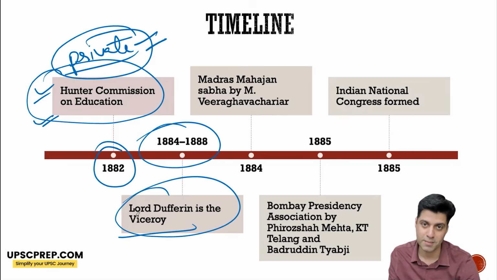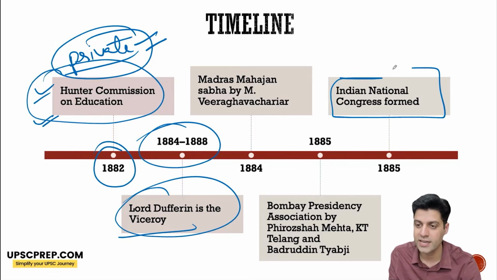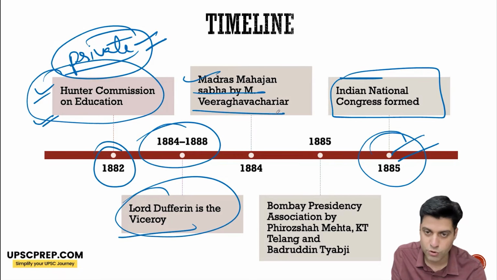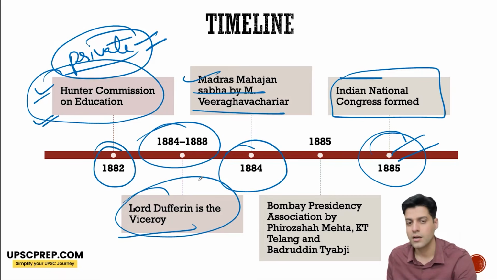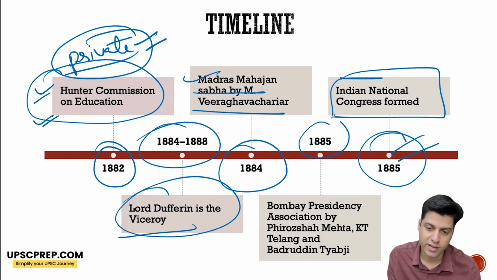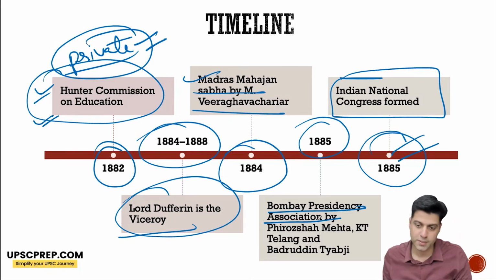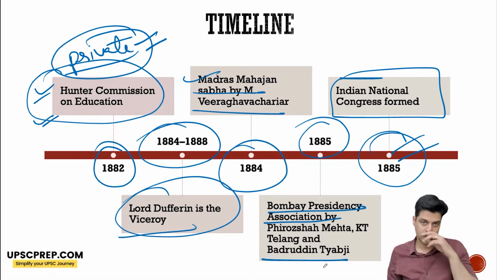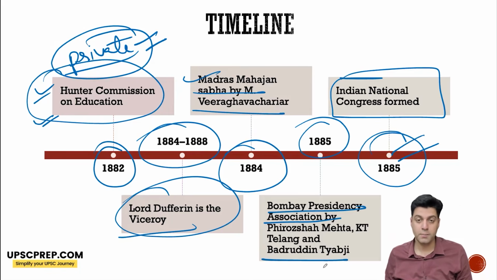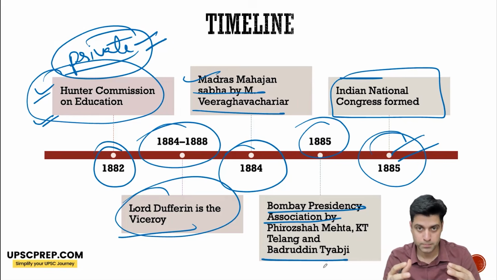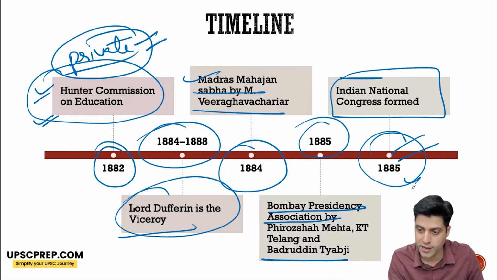Lord Dufferin is the viceroy from 1884 to 1888. Under him, the major thing which happened was the formation of the Indian National Congress in 1885. In 1884, Madras Mahajan Sabha is also formed, an early political organization in Madras. In 1885, another early political organization, Bombay Presidency Association, by Firoz Shah Mehta, K.T. Telang, and Badruddin Tyabji in Bombay. But under one umbrella, all these political organizations and people came, on an initiative taken by A.O. Hume. Indian National Congress is formed in 1885.